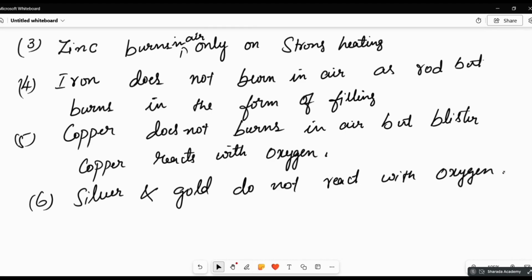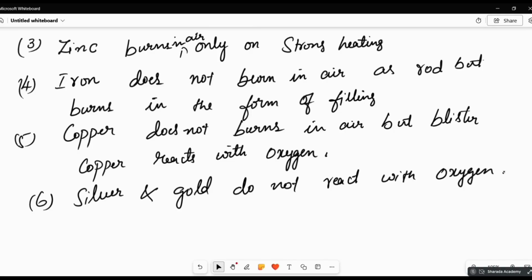So to form the complete magnesium oxide or aluminium oxide, it is burnt in air. Burnt in air means heating with the oxygen. Because when it is burning with the air, it takes oxygen and burns, no? Then it reacts like that. Okay. So magnesium and aluminium burn in air, only then it reacts. Now, what about zinc? When you heat it strongly, only then does it react with the oxygen. Okay. Iron as a rod can't combine with the oxygen, but if you take iron filings and heat them, they react with oxygen and form iron oxide.